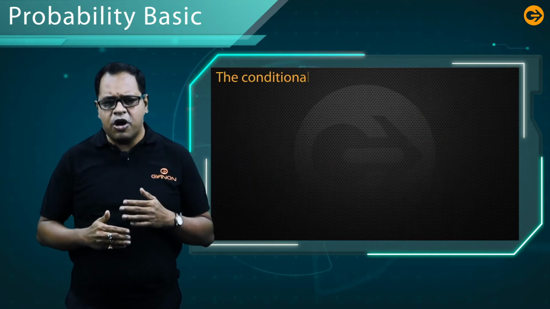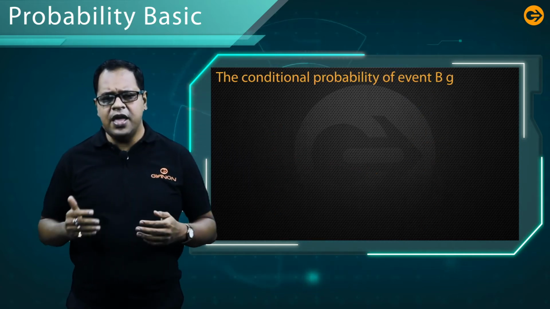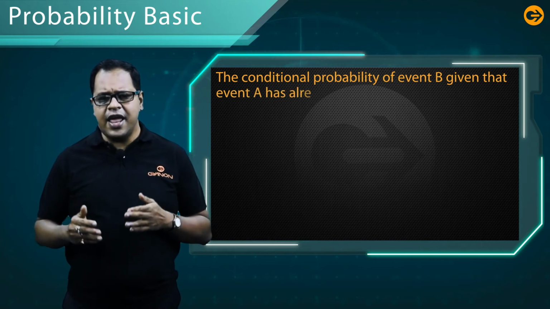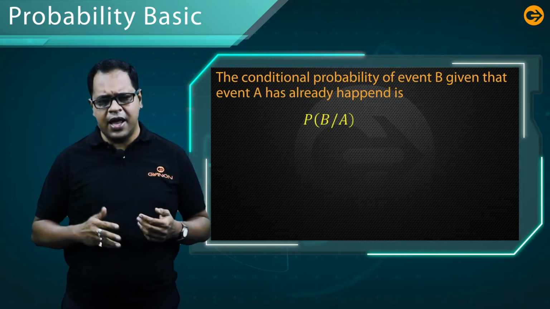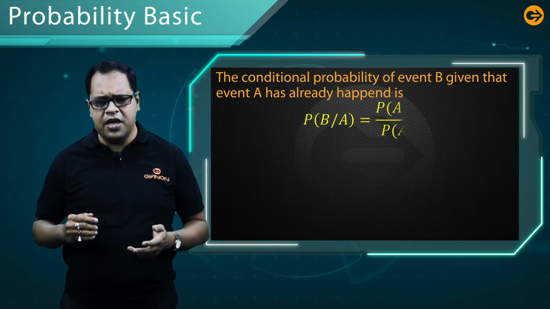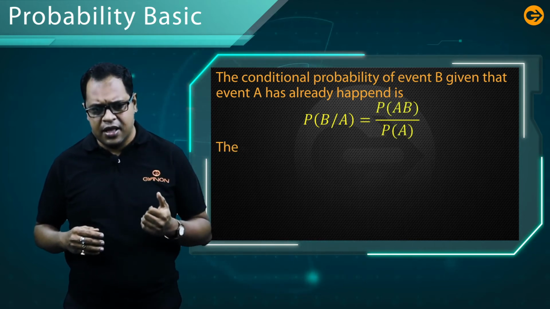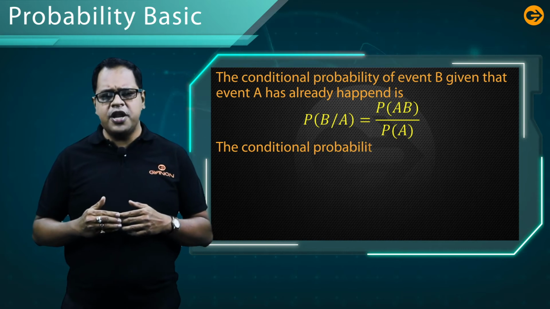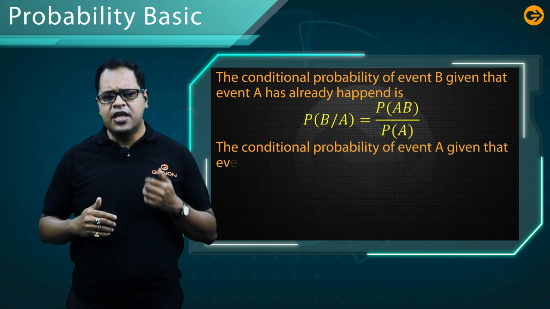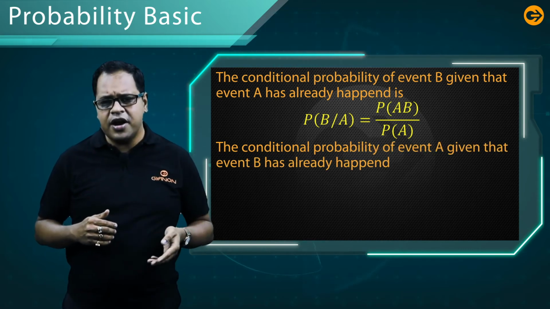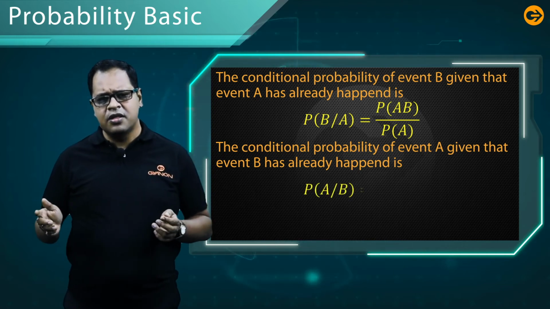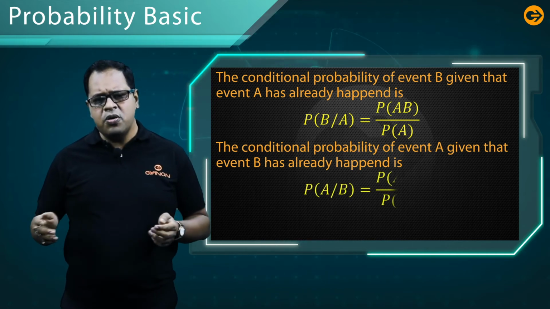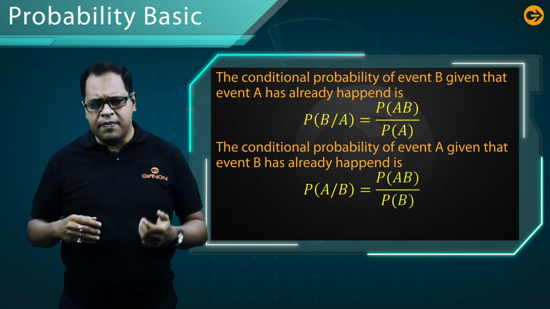The conditional probability of an event B, given that event A has already happened, is P(B given A) is equal to P(A intersection B) by P(A). The conditional probability of event A, given that event B has already happened, is P(A given B) is equal to P(A intersection B) by P(B).